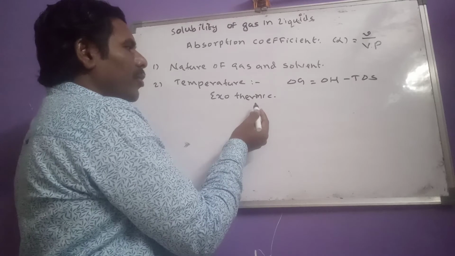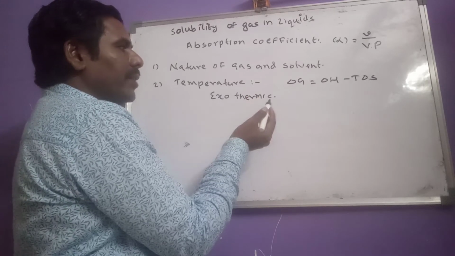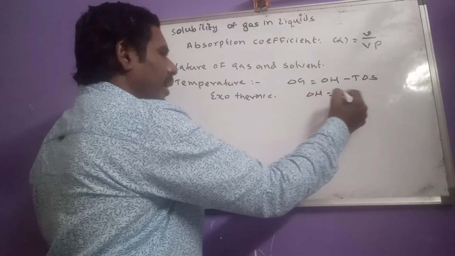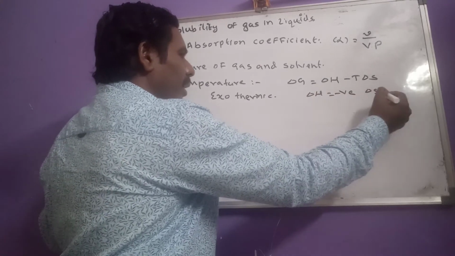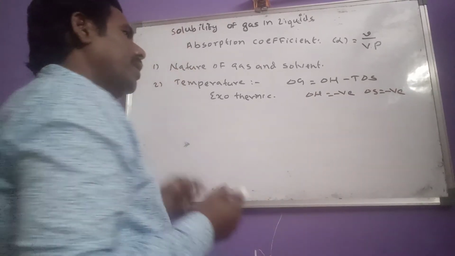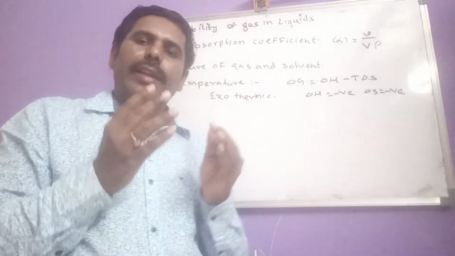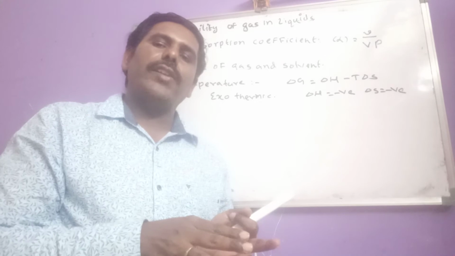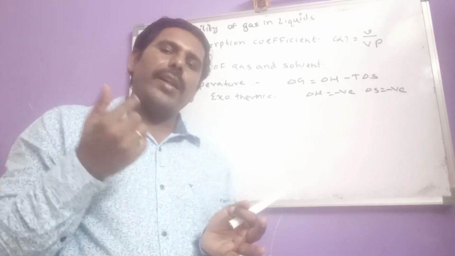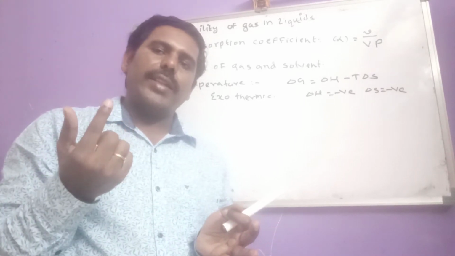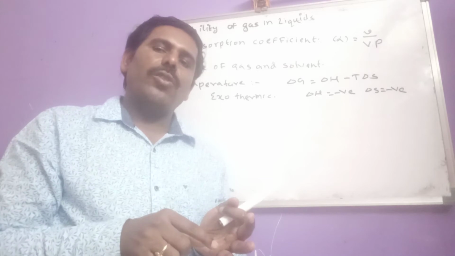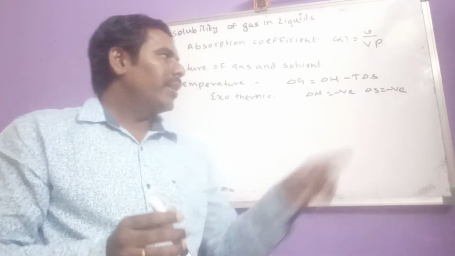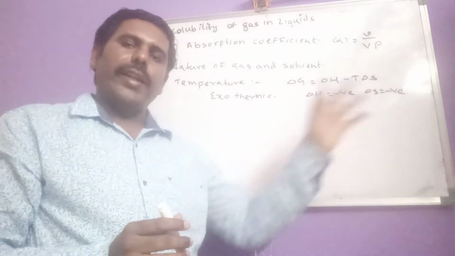For the dissolution of a gas in any liquid, delta H is negative and delta S also negative, because when a gas dissolves in liquid, it converts into aqueous solution. Compared with the gaseous state, in aqueous solution state entropy is less. So here delta S is also negative.